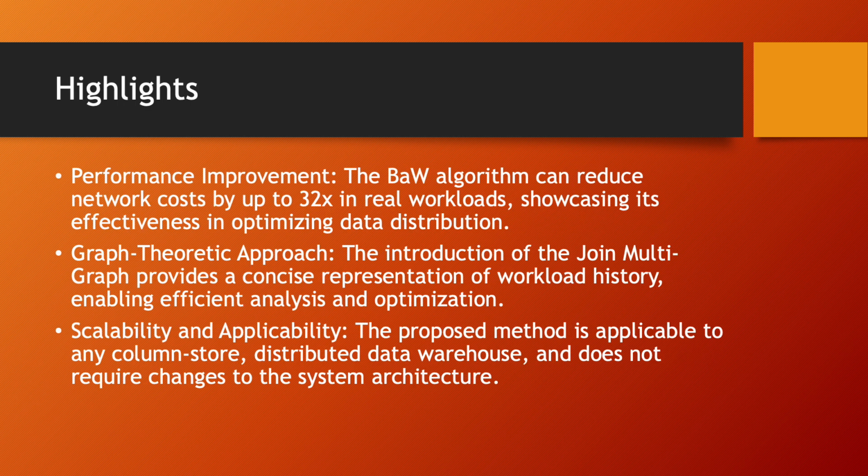Here are some of the highlights. Performance improvement. The BAW algorithm can reduce network cost up to 32x in real workloads, showcasing its effectiveness in optimizing data distribution. The second is the graph theoretical approach. The introduction of the join multigraph provides a concise representation of the workload history, enabling efficient analysis and optimization. The third is scalability and applicability. The proposed method is applicable to any column store, distributed data warehouse, and does not require change to the system architecture.